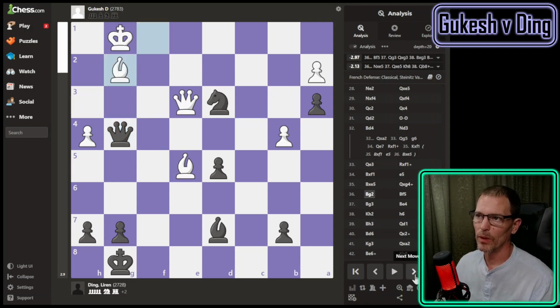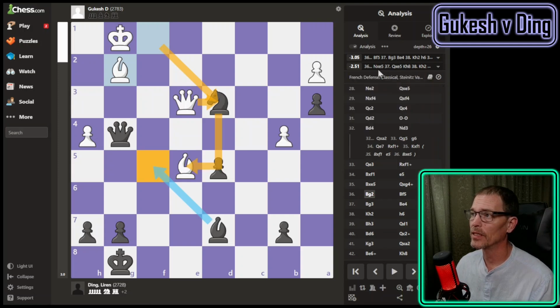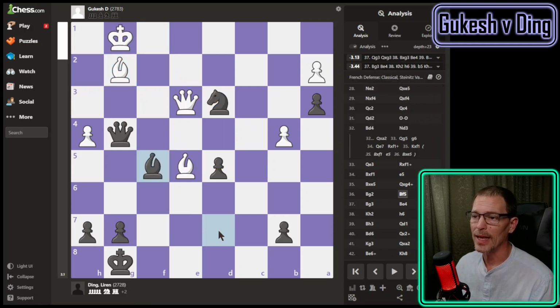Gukesh chose the light squared bishop, which is no longer pointed at the knight. But the knight's still in danger, so you've got to do something about that. And the thing you do about that is defend it with your light squared bishop. Or take. That would have been fine too. Ding defended. I guess he chose this over that because you're activating this piece that's been a little passive back there. And maybe he's thinking about sliding it this way to e4 because that bishop's pinned.